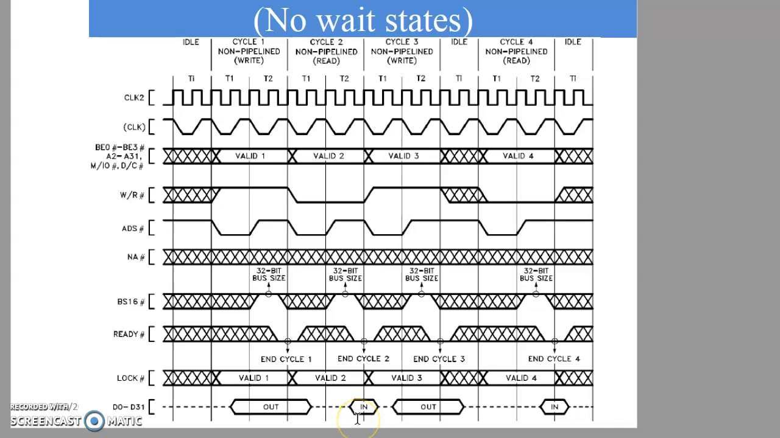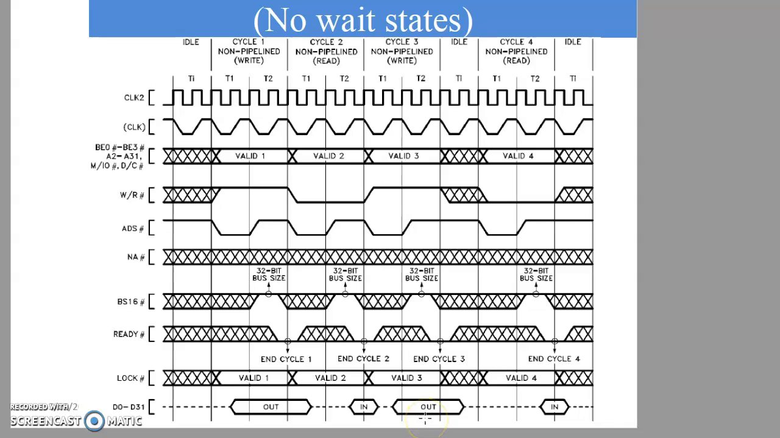In the cycle 2, it's a non-pipeline read machine cycle. So when ready bar is low during the second bus state, T2 of the cycle 2, the data will be read from the memory into the data bus. So that's why it is being shown by in. So from the memory into data bus, data will be read when ready bar is made low. And the data will be fetched from the memory into data bus.